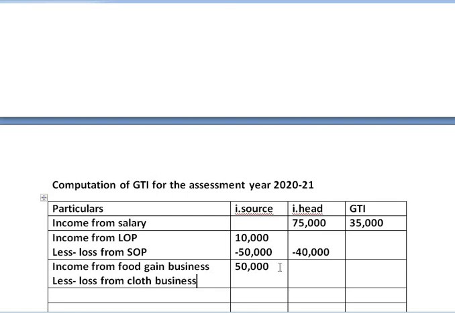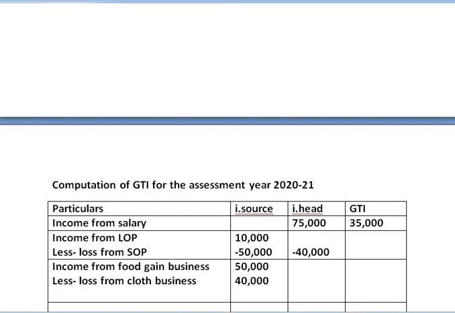Loss from cloth business given is rupees 40,000. After deducting this loss, still we get the positive figure of rupees 10,000. This is known as balance.